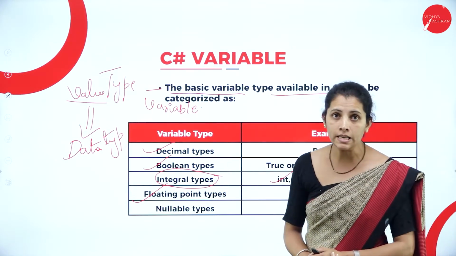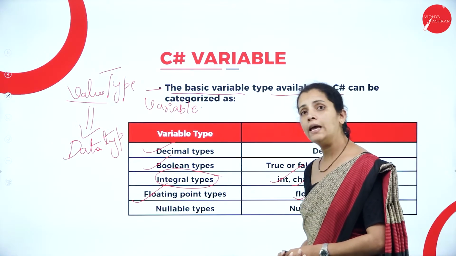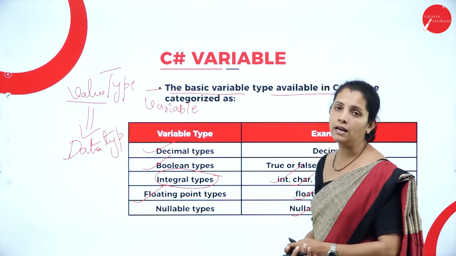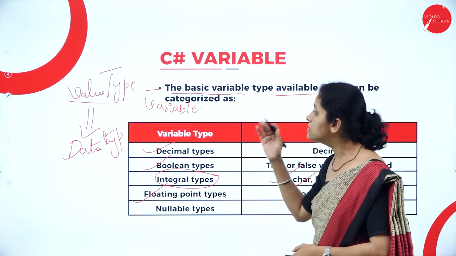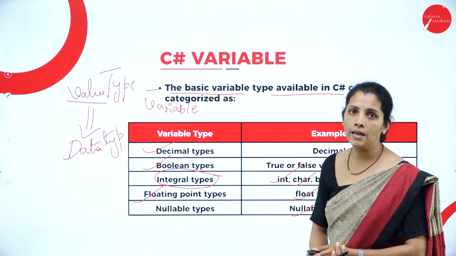And to represent null, I have nullable types, which are nothing but nullable data types. So these are the basic variable types.